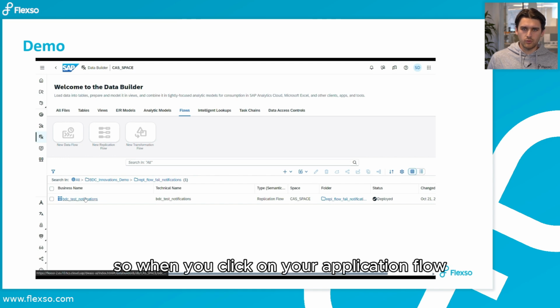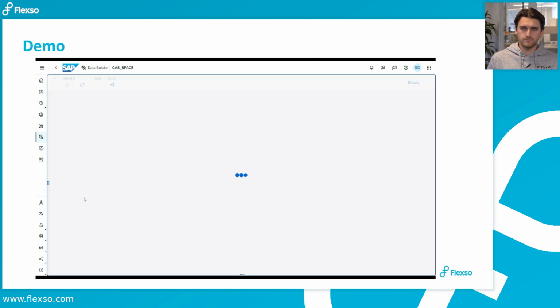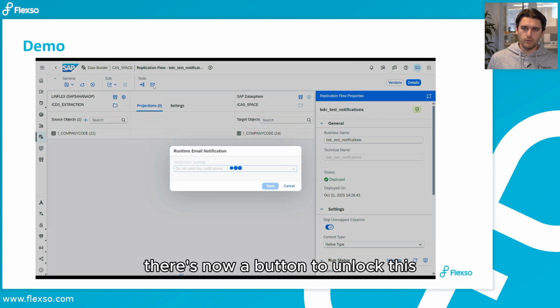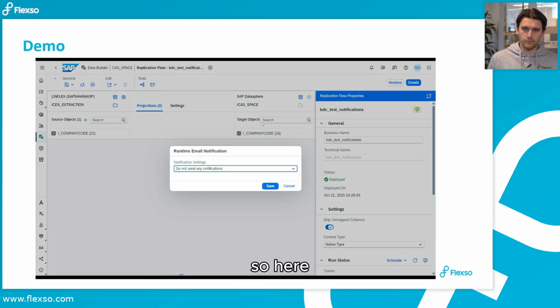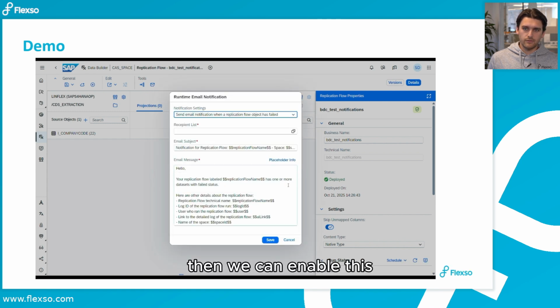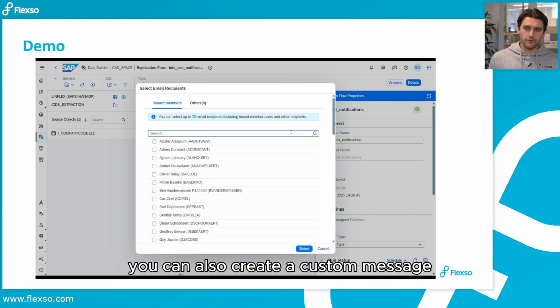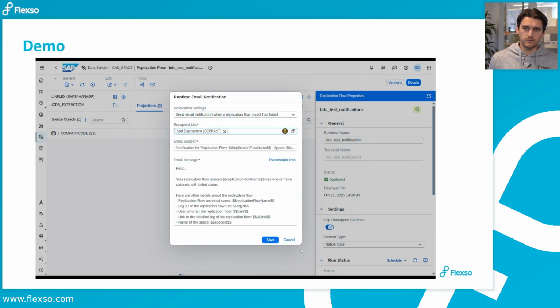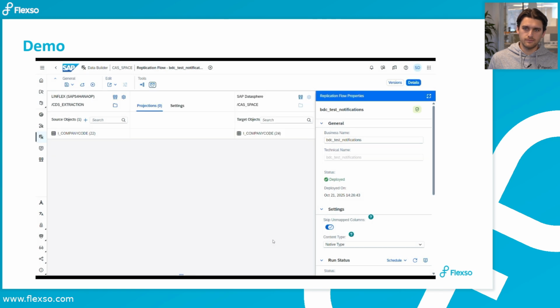So when you click on your replication flow, you can see in the top right, there's now a button to unlock this. So here now it isn't enabled, and we click on it, the drop down, then we can enable this. Wow. And you can see below, you can also create a custom message. And here you can see and click the people who would get the notification. So that's how easy it is.